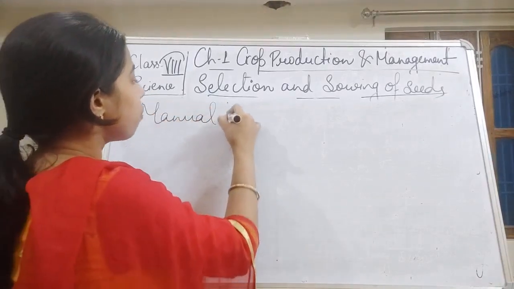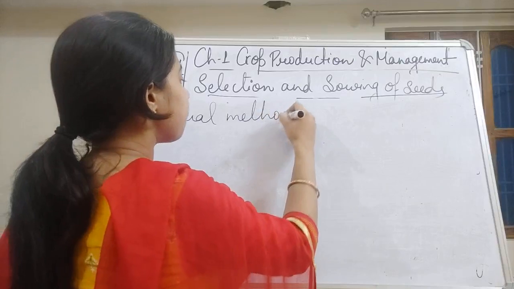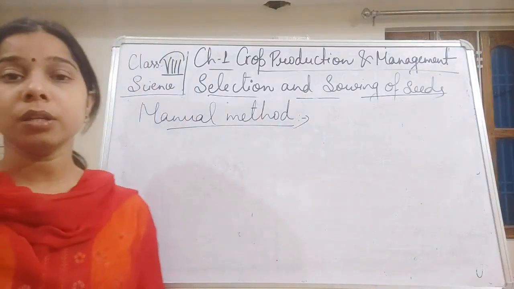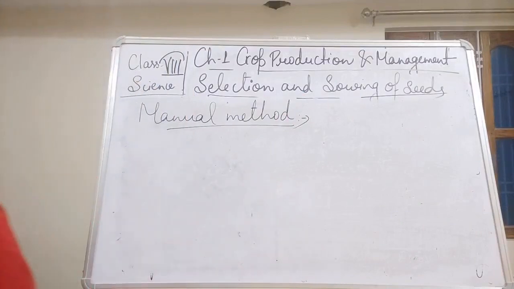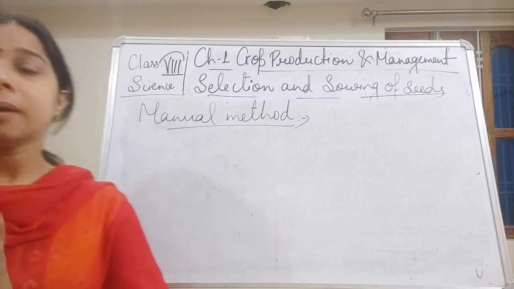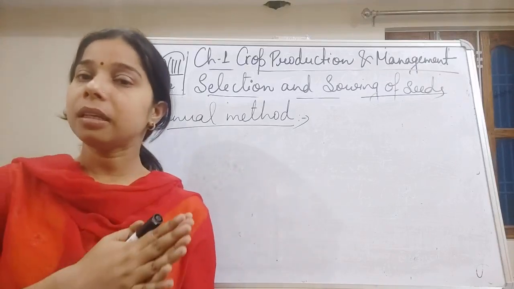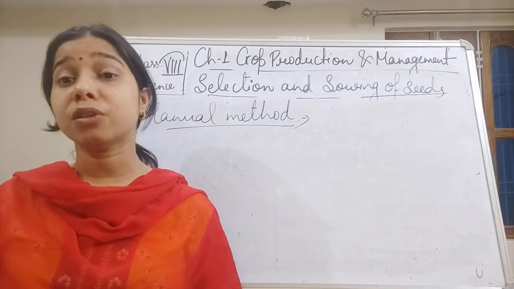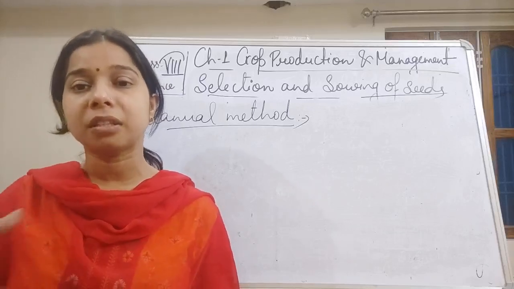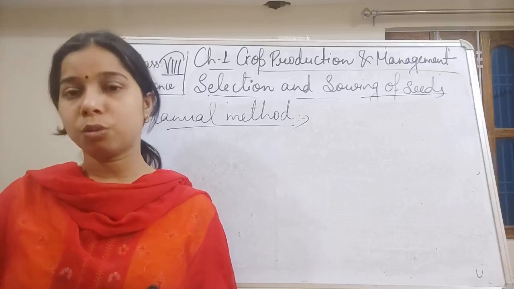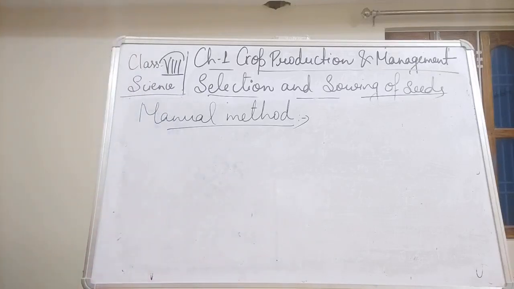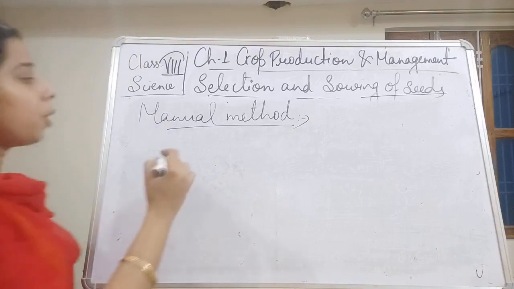First of all, we will try to understand the manual method, that is, how with this method we can sow the seeds. Basically, students, the traditional method by which we manually spread or sow the seed is broadcasting. Broadcasting is the spreading of the seeds over the field. So we can write it: broadcasting.